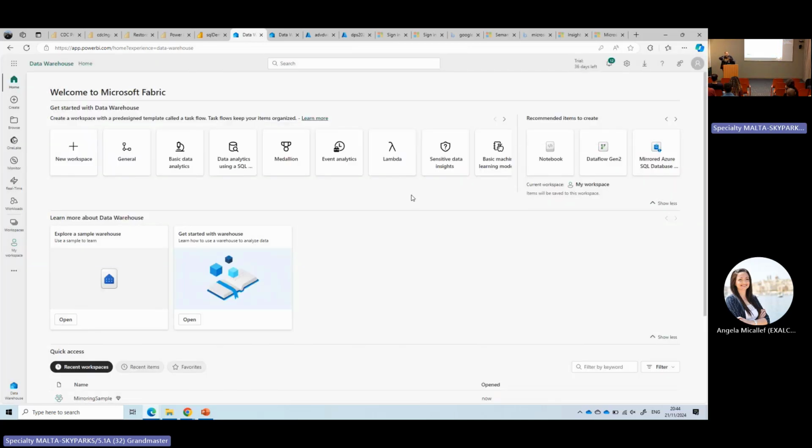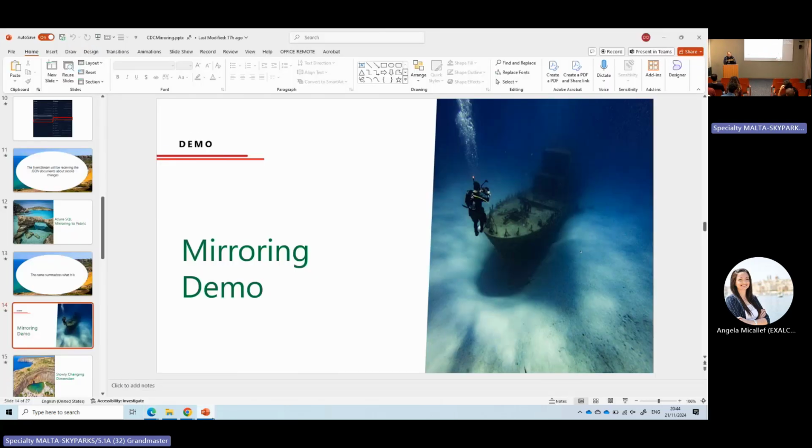Let me leave this example for later, because I'll need to change to another tenant to complete it. Trust me, the mirror works, but it has many restrictions. For example, it needs to be in the same tenant.